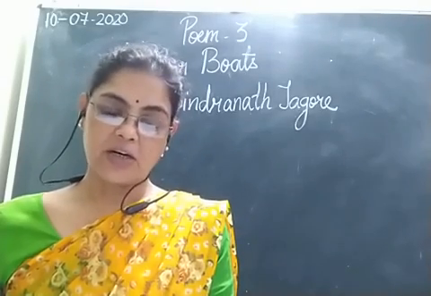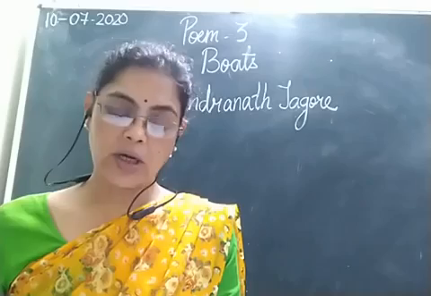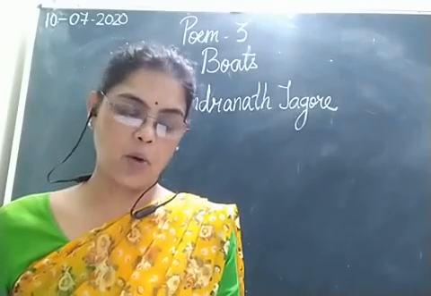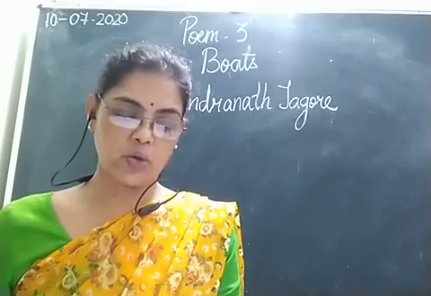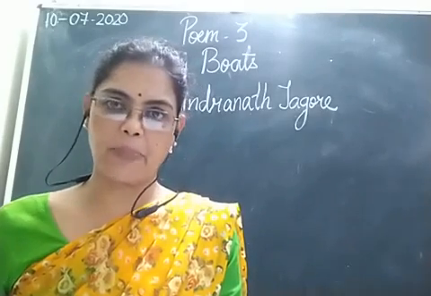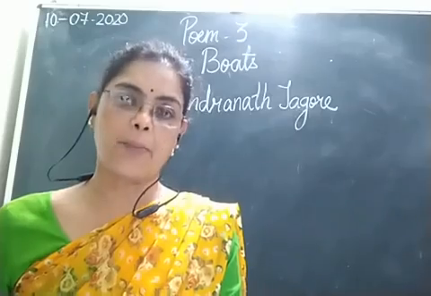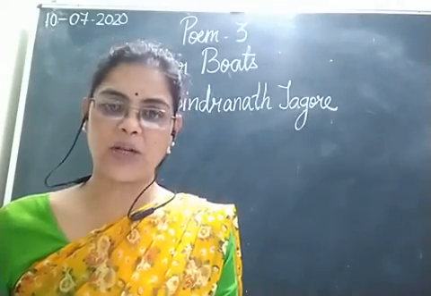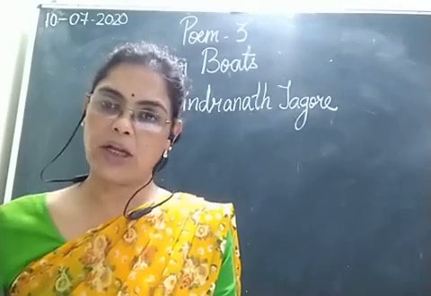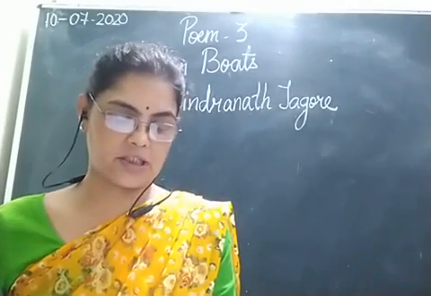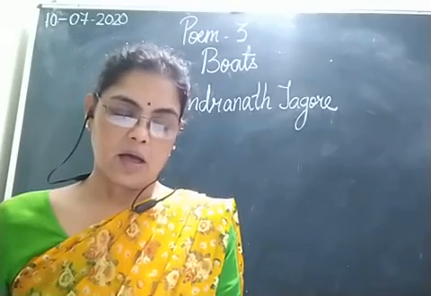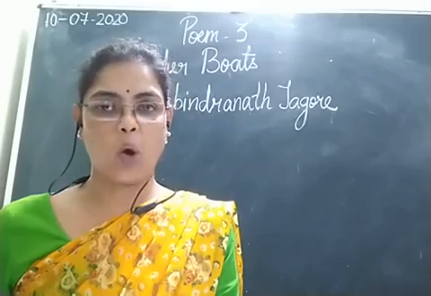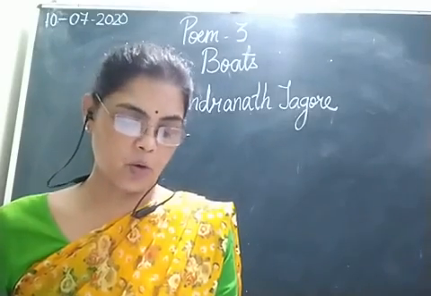Answer, the poet writes his own and his village name on his paper boats.